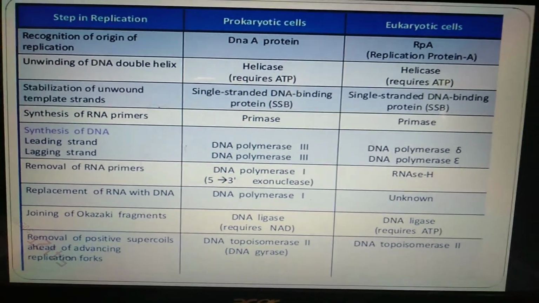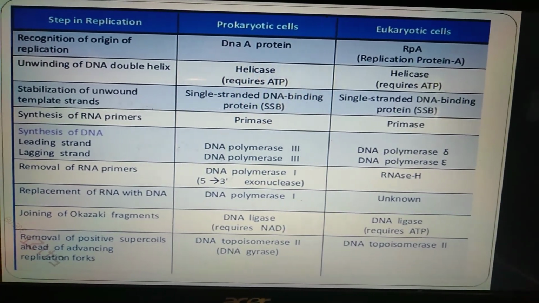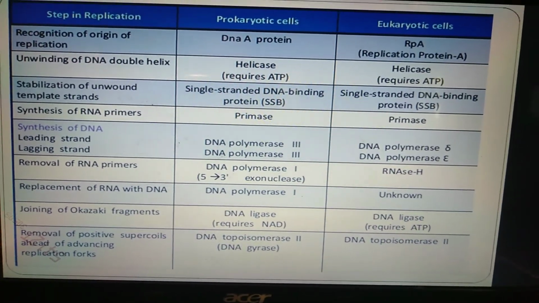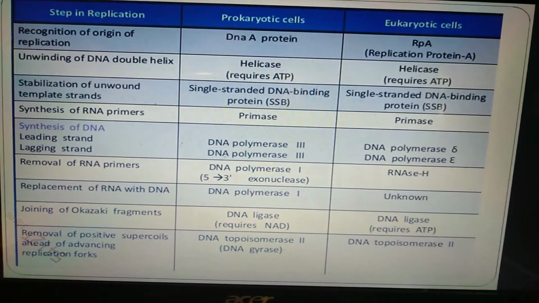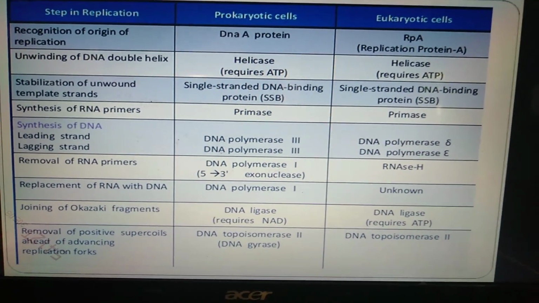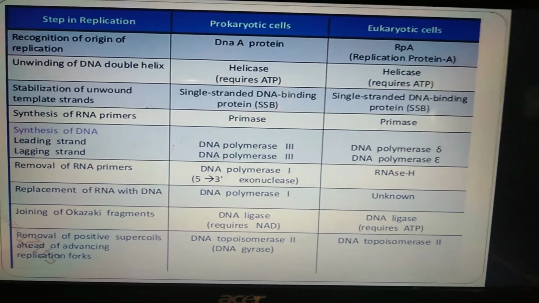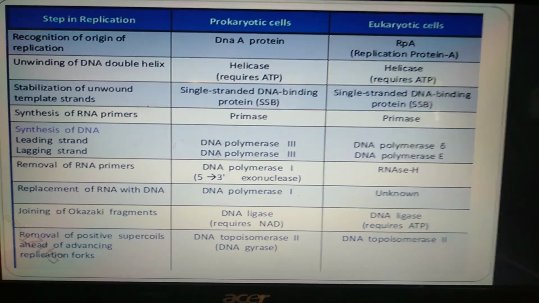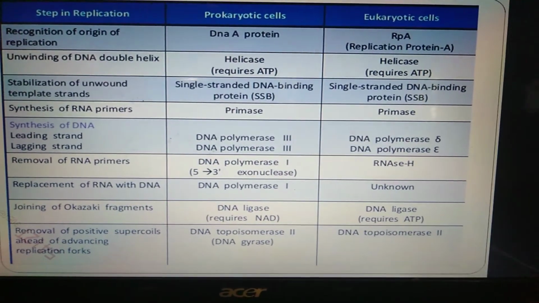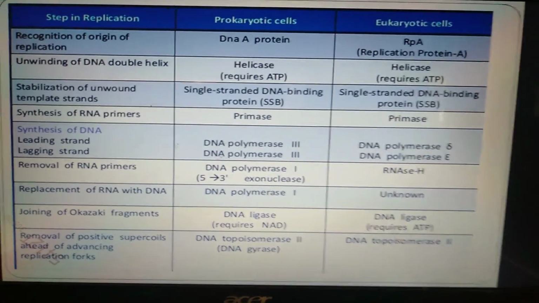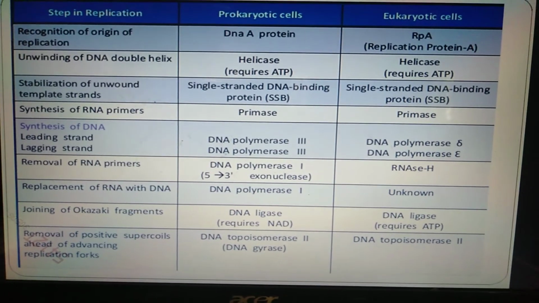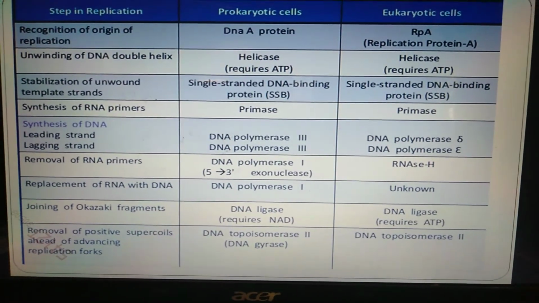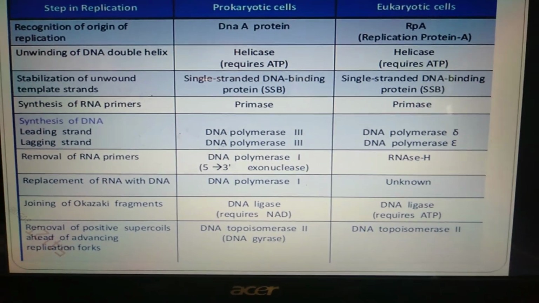Removal of RNA primers in prokaryotes is by DNA polymerase 1 with 5' to 3' exonuclease activity. In eukaryotic cells it is done by RNase H. Replacement of RNA with DNA is done by DNA polymerase 1 in prokaryotic cells. In eukaryotic cells, studies are still going on. Joining of Okazaki fragments in prokaryotes is done by DNA ligase, which requires NAD. In eukaryotic cells, the DNA ligase requires ATP.